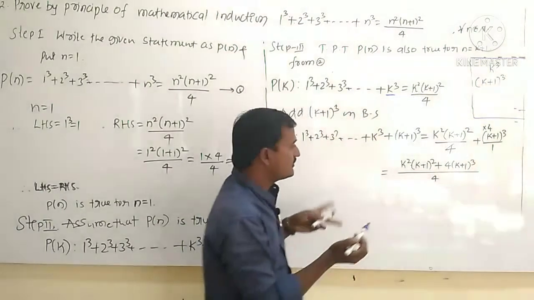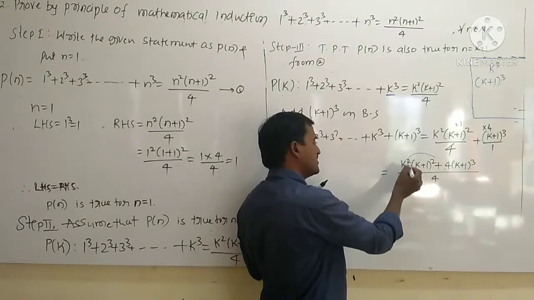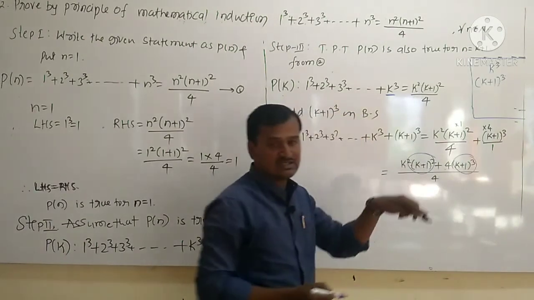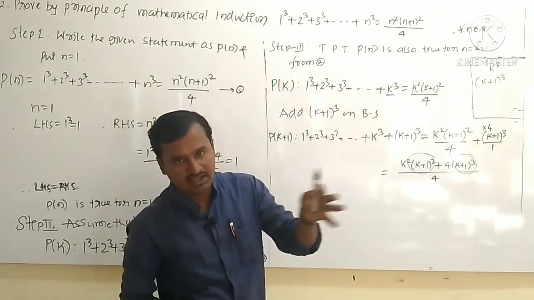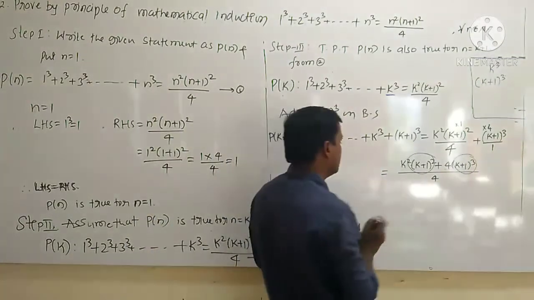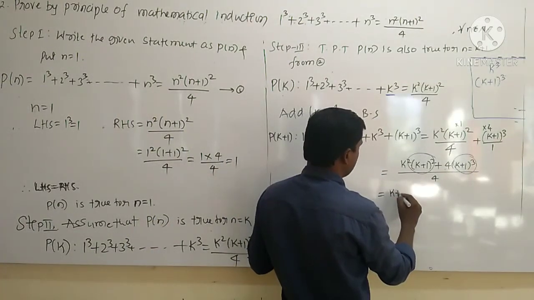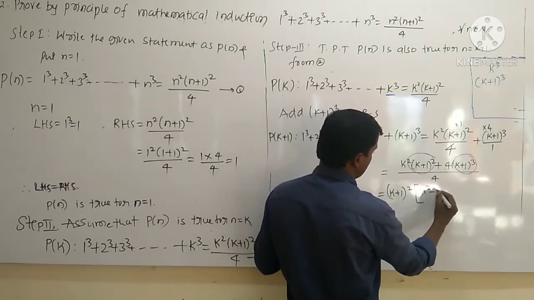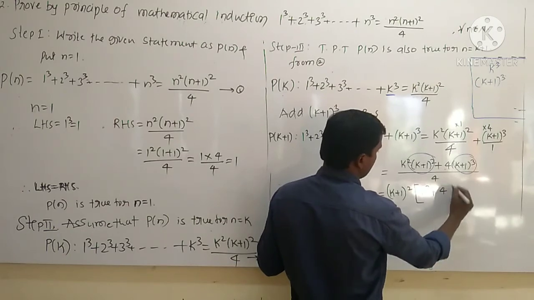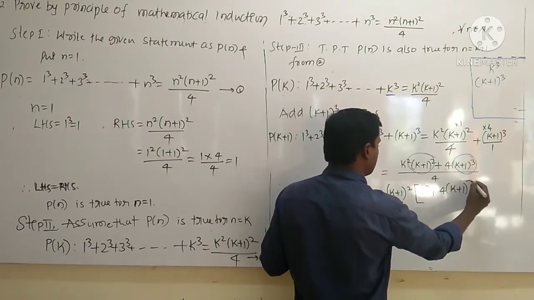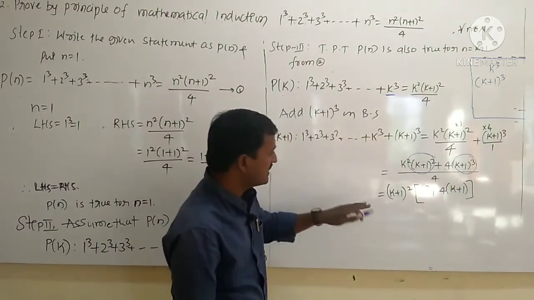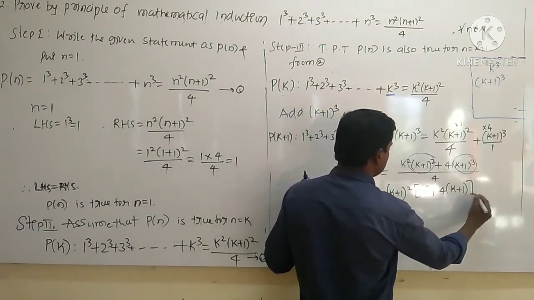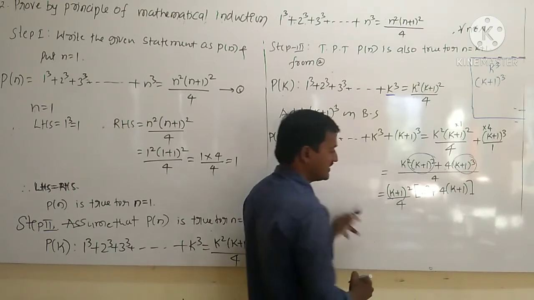Okay, right? Now you have to take some terms as common. K plus 1 whole square, k plus 1 whole cube is there. Out of the cube you have to take 2 outside. So then what is remaining here? K plus 1 whole square. Now the remaining here is k square plus what about this? 4 into k plus 1, right? 4 as it is, k plus 1, and this divided by what? 4, right? Divided by 4 here I will write.